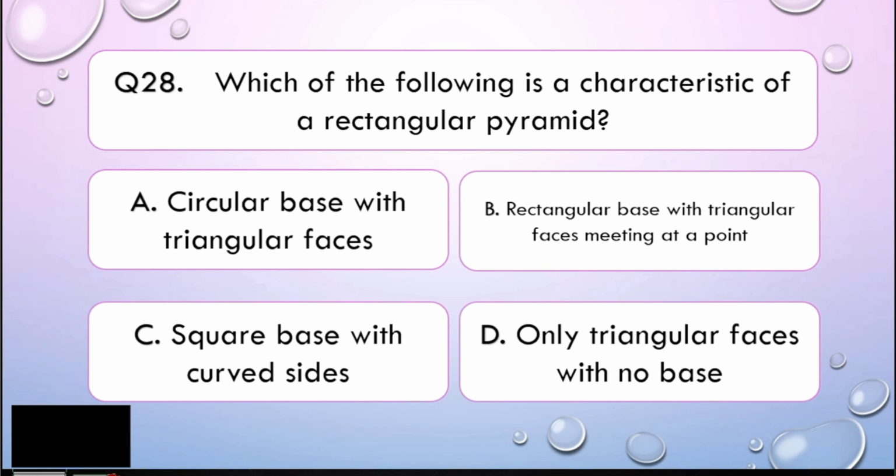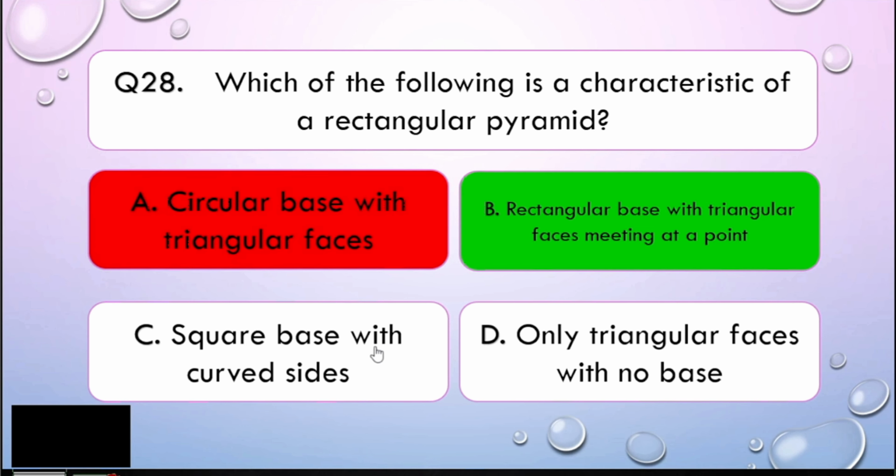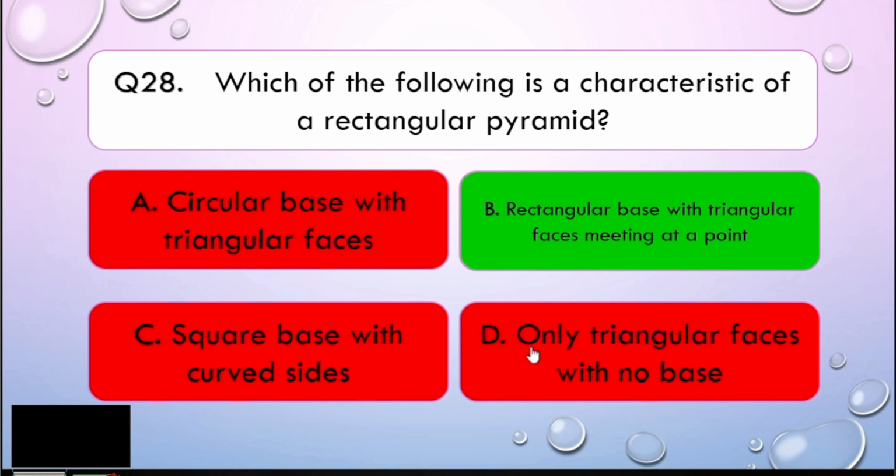Okay, my dear math learners, this is very easy. Why? Because it is just like a square pyramid but with a different base. Rather, it is a rectangular shape. So therefore, it has a rectangular base with triangular faces meeting at a point. So that is letter B, my dear math learners. Very easy. So now let us go to question number 29.